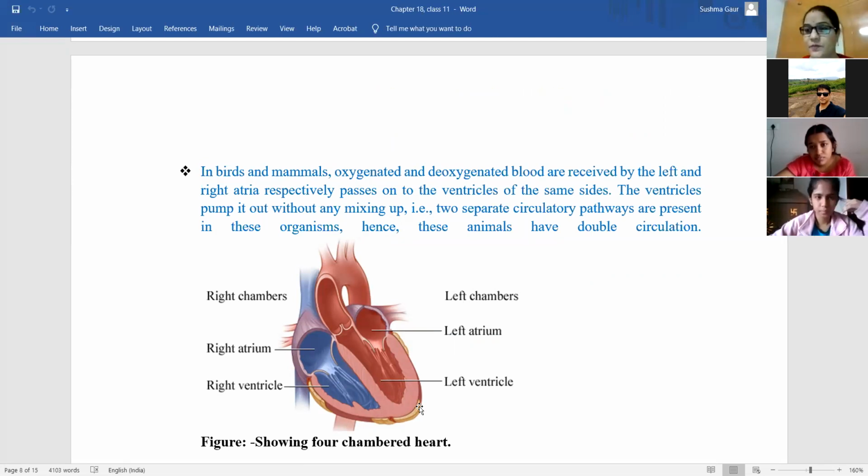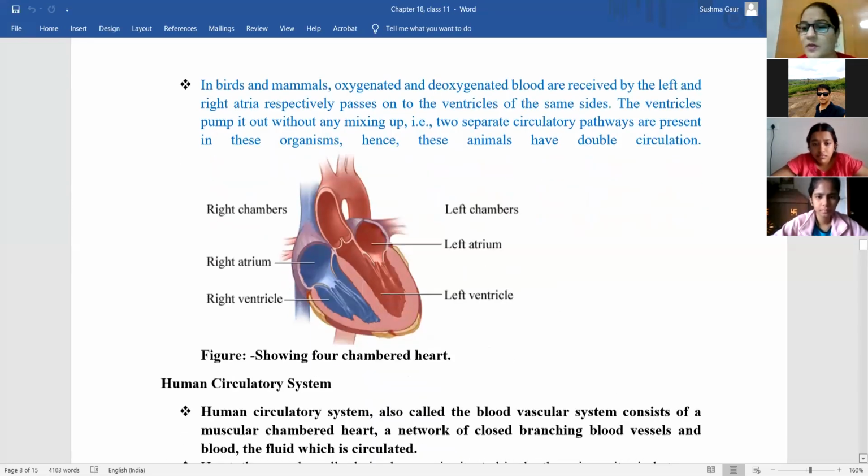Then it is released to the different parts of the body. ऐसे होगा. ठीक है? So, ma'am, in the 3-chambered hearts, when the blood comes out of the heart after oxygenation, it's actually deoxygenated only because there's a mix up of oxygenated and deoxygenated, right? इसीलिए this process is quite difficult or complicated. इसीलिए we can't say it is complete double circulation. It is incomplete double circulation, and complete double circulation is found in the members that have a 4-chambered heart, that is birds and mammals. And what is the process is given here.